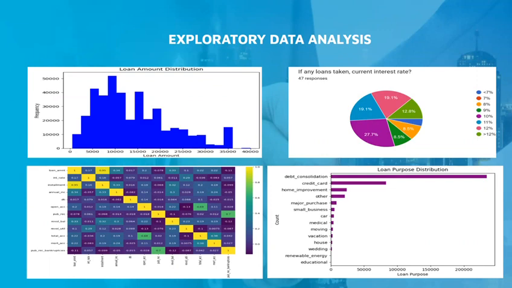From the heat map, we can get useful insights that there is a strong positive correlation between the loan amount and installment, indicating that borrowers who take out larger loans also have higher monthly installment payments. There is a moderate positive correlation between the loan amount and annual income as well, indicating that borrowers with higher incomes tend to take larger loans. From the pie chart, we can see the different interest rates that the respondents are currently paying. Almost 28% of the respondents are paying 10% APR.